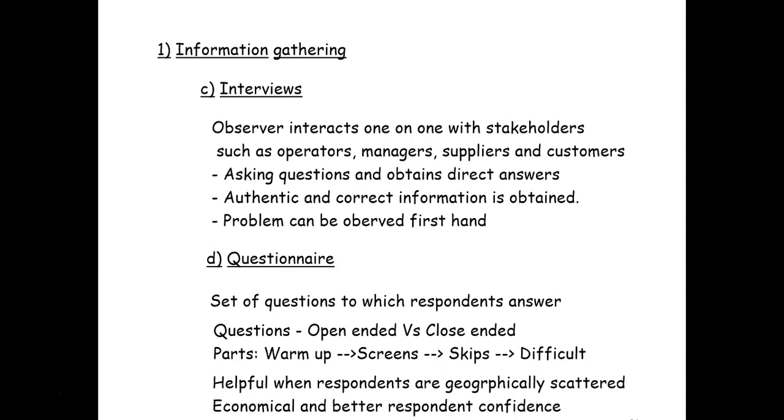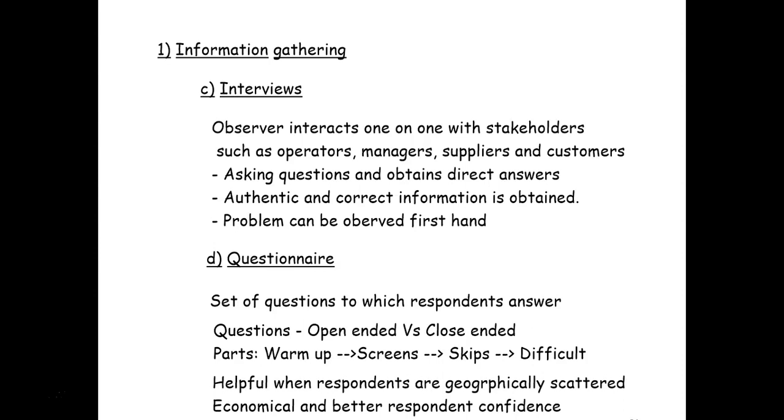Now, as we know the parts of the questionnaire, so you need to describe these parts. Whenever you are writing the answer, you just elaborate all these things, right? Warm up. So these are the questions which are very, very naive questions, and these questions relate to your name, gender, date of birth, address, phone number, and so on. And then there are screens. So whether you need to use the data of the questionnaire or not, we use a screen for that.